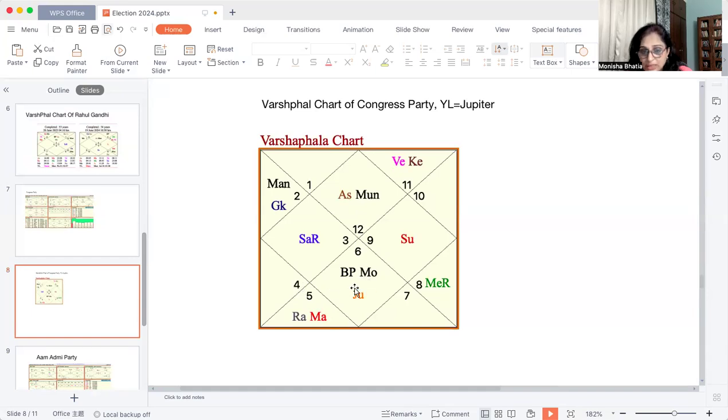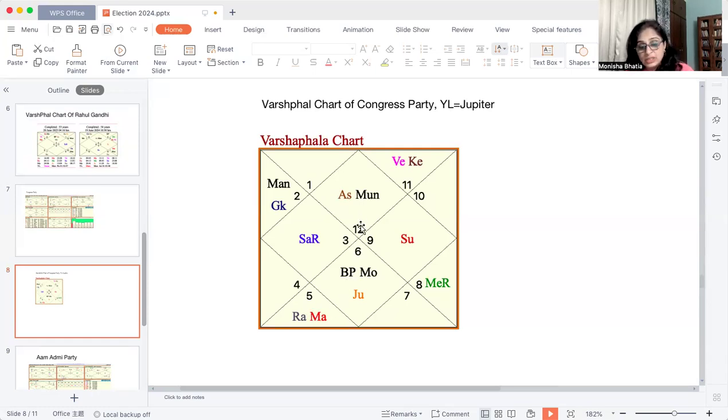So it is making a Gaj Kesri Yog. So something good is happening for this party. There is some very good development which is happening for the party. And Sun is also very powerfully placed in the 10th house. The 10th Lord going to the 7th house is again very powerful.